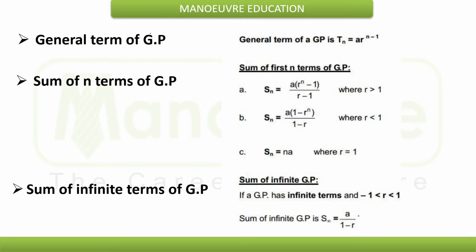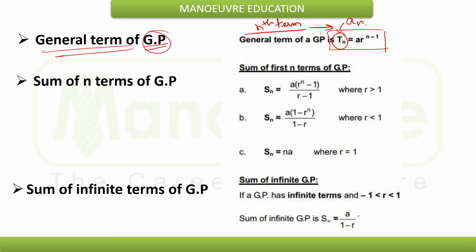Now, this was about AP. Now about GP, geometric progression. The general term in geometric progression is given by Tn equals A into r raised to n minus 1. Sometimes this Tn is also called An. Whether you call it Tn or An, it simply means nth term in GP. So, nth term of GP is given by A into r raised to n minus 1.